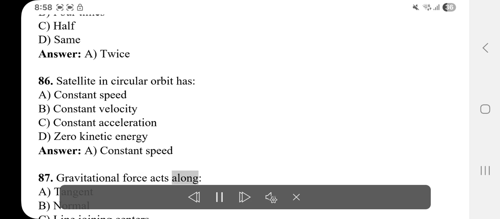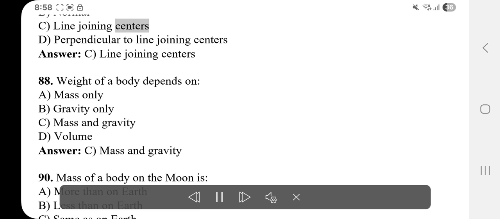87. Gravitational force acts along A. Tangent. B. Normal. C. Line joining centers. D. Perpendicular to line joining centers. Answer: C. Line joining centers.